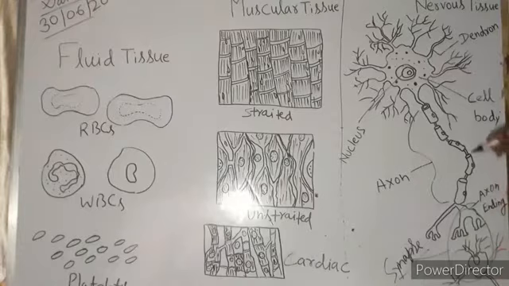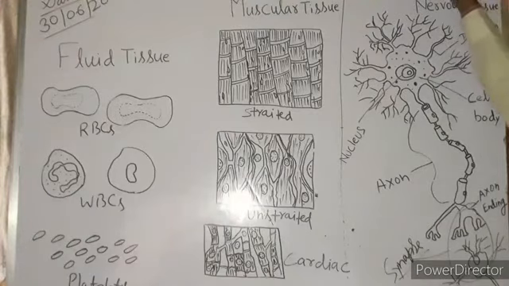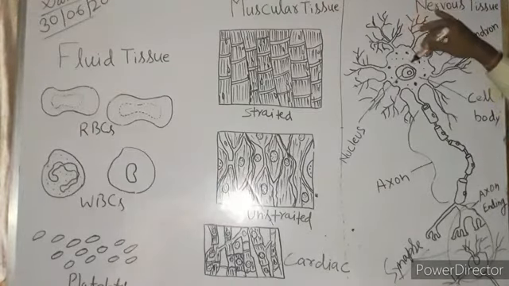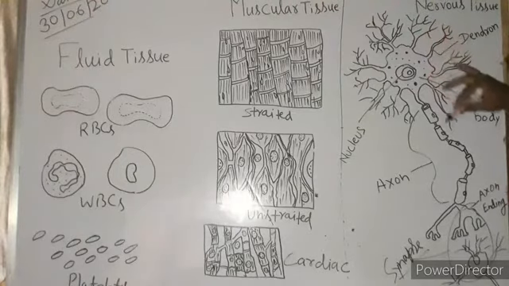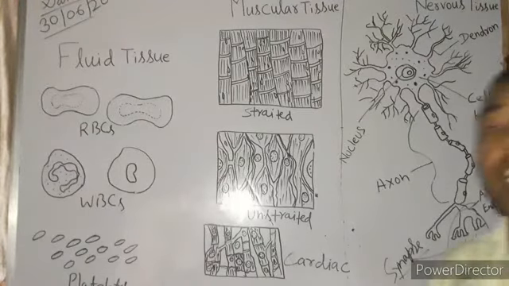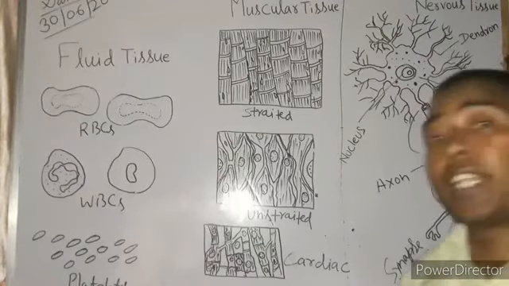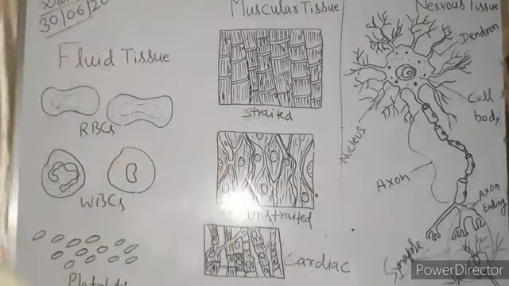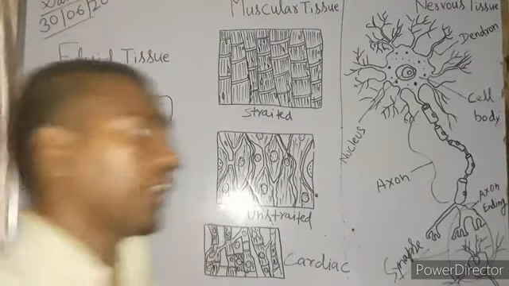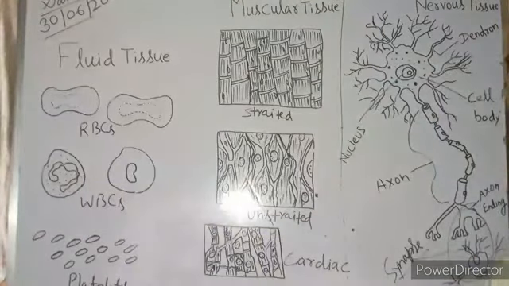And here the transmission of impulses takes place. The axon end receives the impulses of another nerve cell through the dendrite, and again from the dendrite to the cell body, from the cell body to the axon, and from the axon terminal to the next neuron. In this way, in a fraction of a second, any type of impulse reaches the brain. It is carried to the brain by the sensory neurons, and the motor neurons carry the responses from the brain.